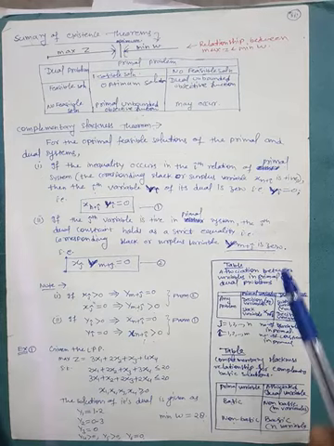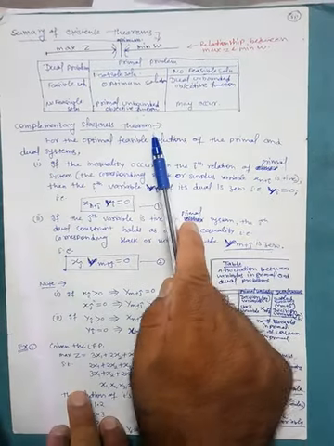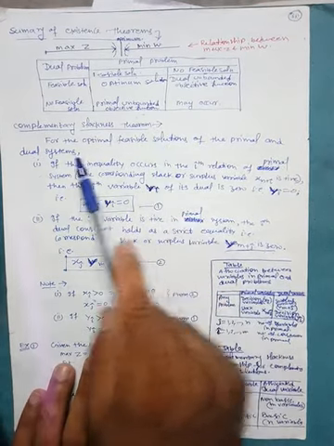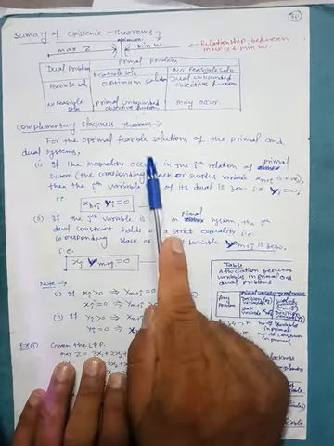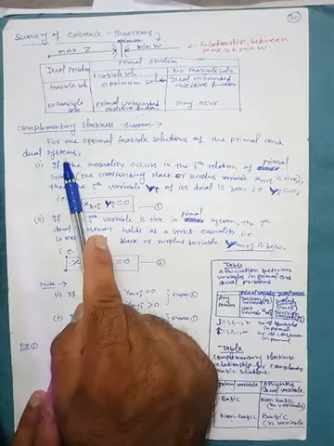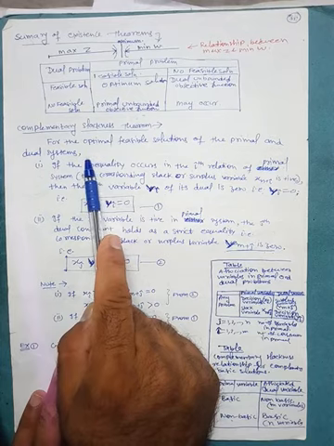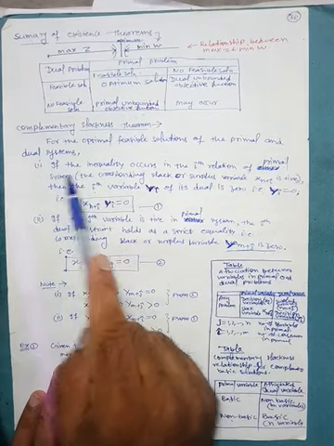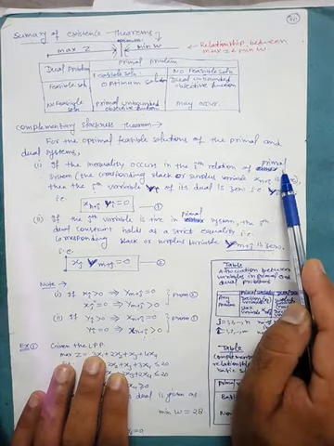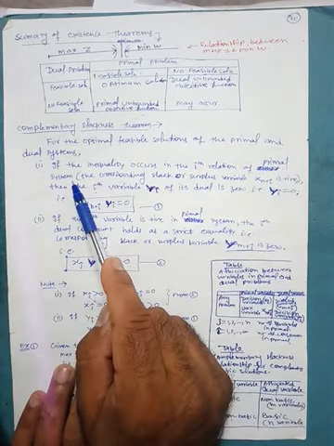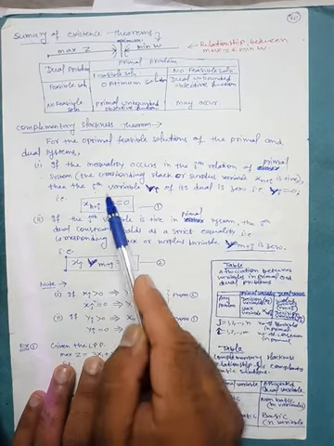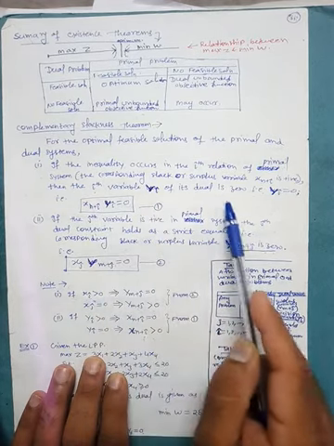Students, in this video, I am going to discuss complementary slackness theorem. What is the statement? Statement says that for the optimum feasible solution of the primal and dual systems, number one, if the inequality occurs in the ith relation of the primal system, then the ith variable yi of its dual is 0.